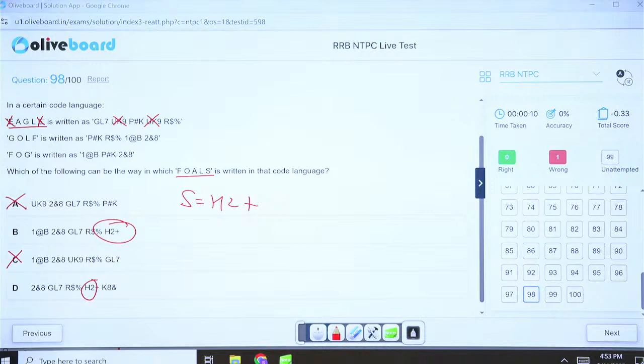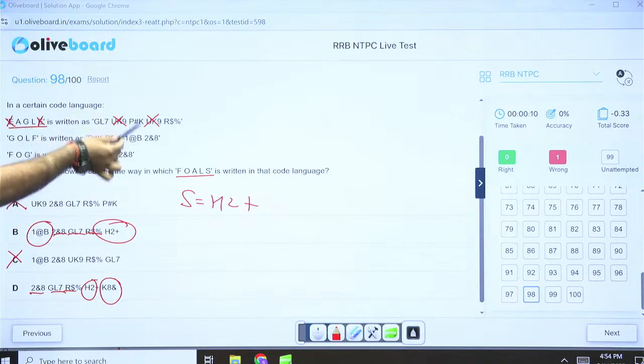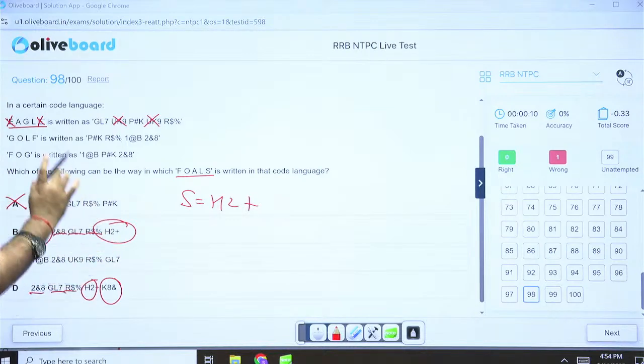Okay. Now, check for the other options. Anything else which we can eliminate and delete? So see, we have 2 and 8 here and here. We have GL7 here and here. We have R $% here and here. It is between $1 and K8 ampersand. K8 ampersand, is it here? It's nowhere. Okay. And FOALS. I think for sure we have got one thing, that S has to be H2 plus. So K8 ampersand is something different altogether. I believe option B should be the right answer here.